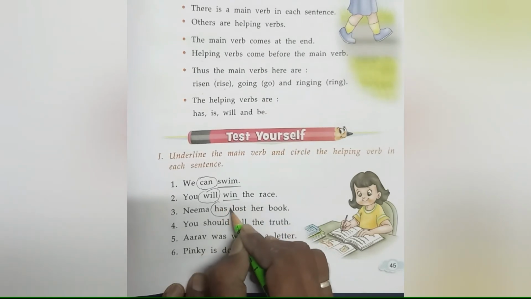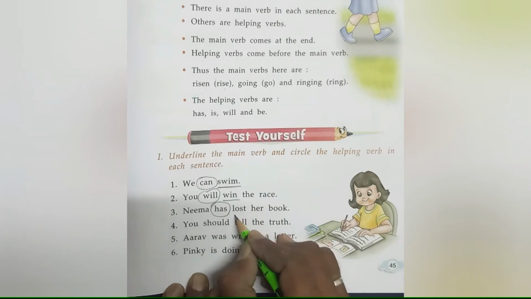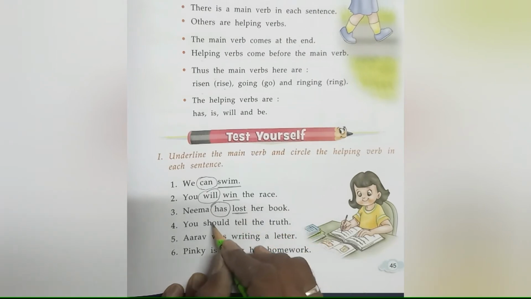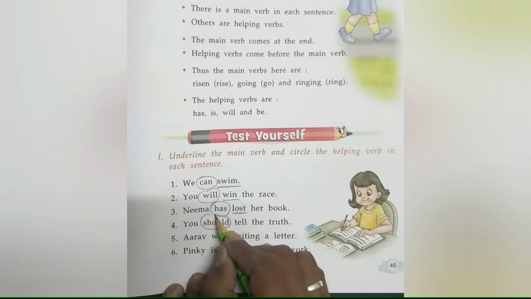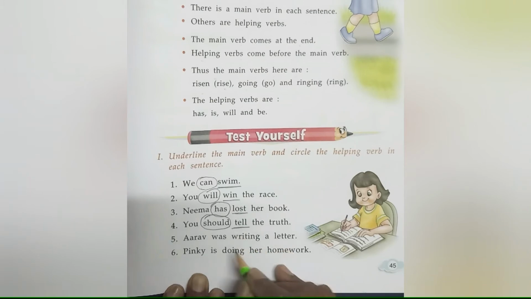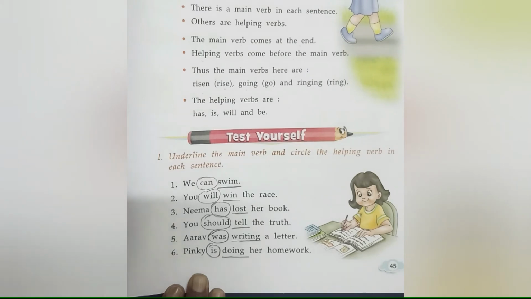Here has is the helping verb and lost is the main verb. Here should is the helping verb and tell is the main verb. Was is the helping verb and writing is the main verb. Is is the helping verb and doing is the main verb.